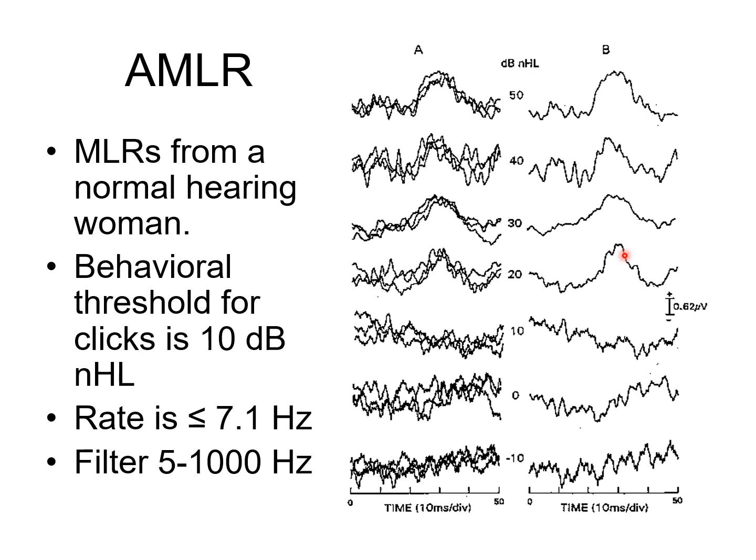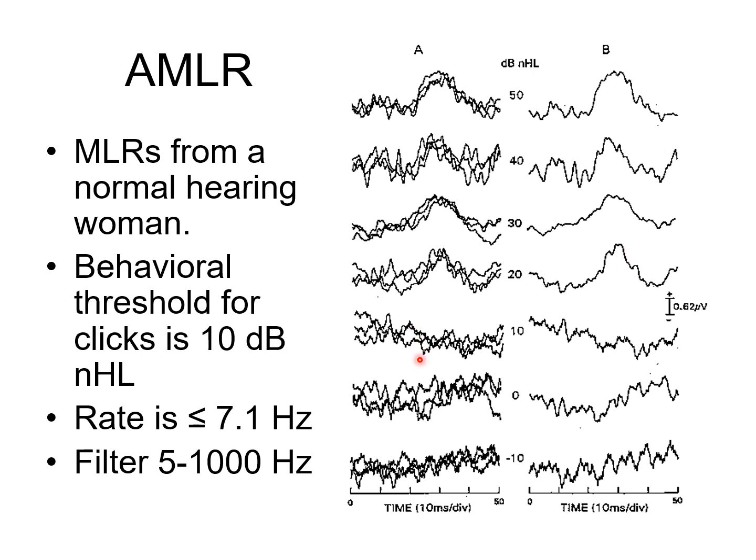The MLR threshold is about 10 dB higher than the participant's behavioral threshold. In other words, just as we did with ABRs and ASSRs, MLR can be used to predict behavioral thresholds for the participant.